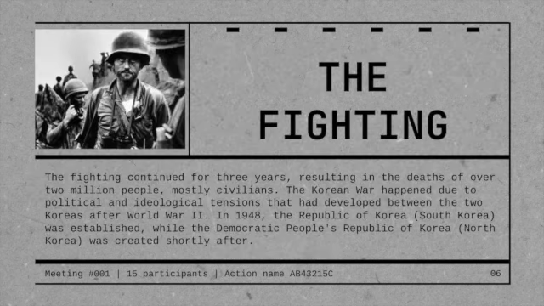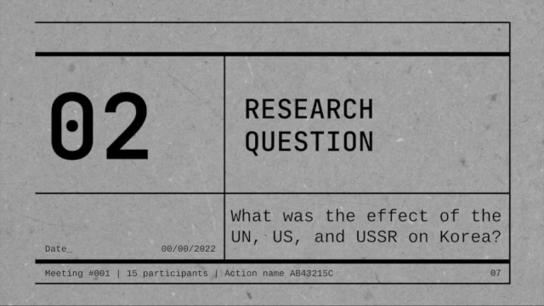The fighting. The fighting continued for 3 years, resulting in the deaths of over 2 million people, mostly civilians. The Korean War happened due to political and ideological tensions that had developed between the two Koreas after World War II. In 1948, the Republic of Korea, South Korea, was established, while the Democratic People's Republic of Korea, North Korea, was created shortly after.